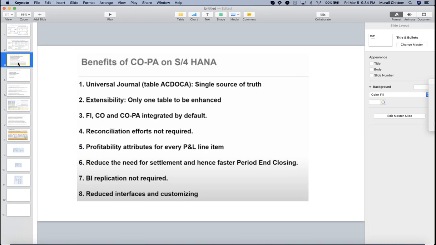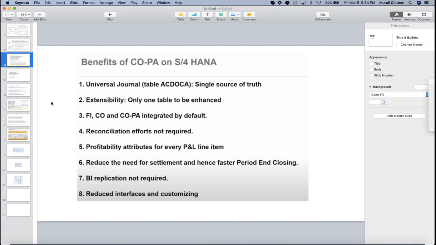Benefits of COPA in S4HANA. Like the universal general table ACDOCA, a single source of truth that everybody is aware of, no need to discuss about that. Extensibility, only one table to be enhanced. Earlier, if you wanted to add extra fields, it was a cumbersome job. Not only BSEG, if you are using some other tables, then you have to extend everywhere. But because of S4HANA, you can use ACDOCA. That is a single place. You can do the enhancement extension.